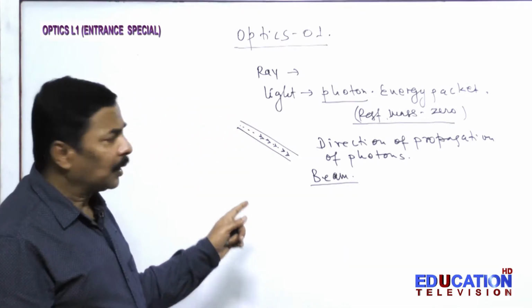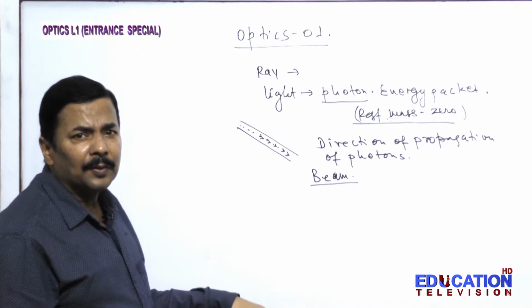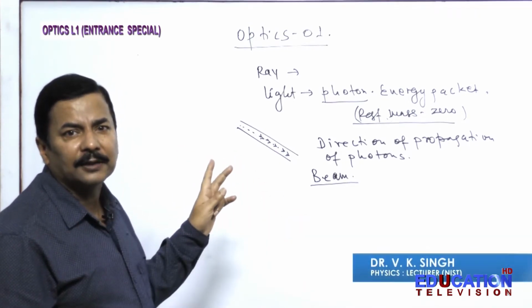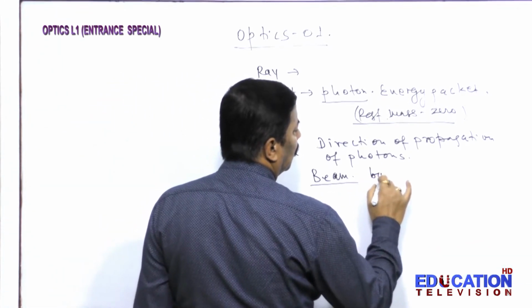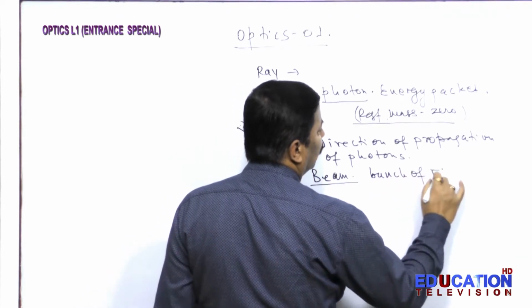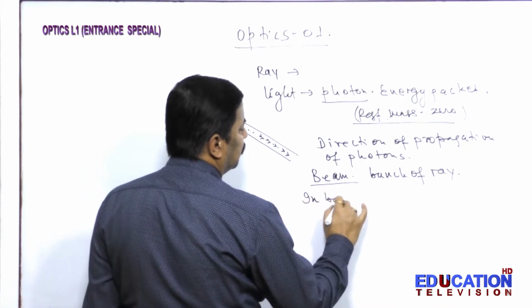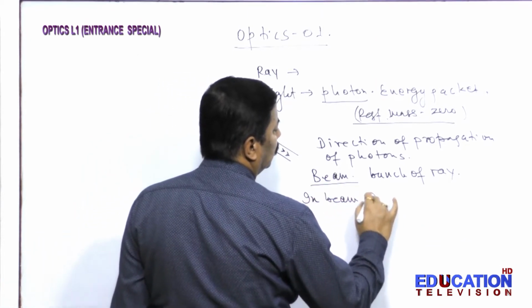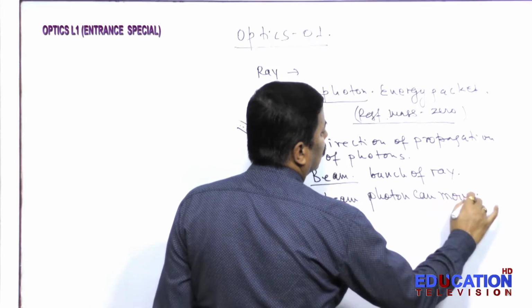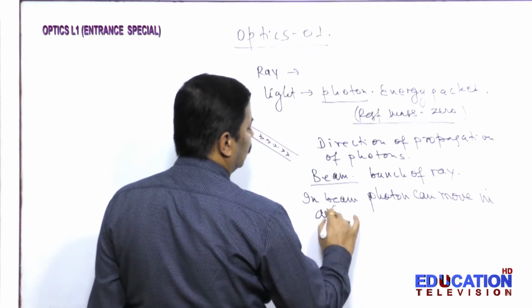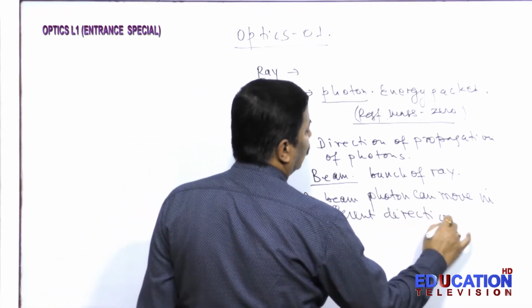In a ray, all photons are moving in the same direction, whereas in a beam, photons can move in different directions.